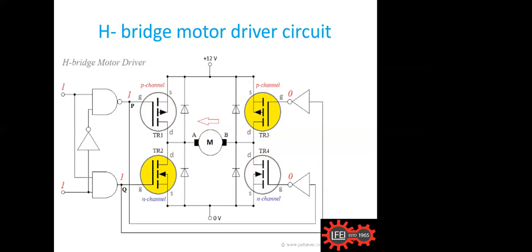For example, TR1 and TR2 are switched on at a time, or by mistake have been switched on. Definitely what will happen, you see here the 12-volt positive and the 0 volt come through both of these and get directly shorted. That means it will burn the system. So very much care should be taken.